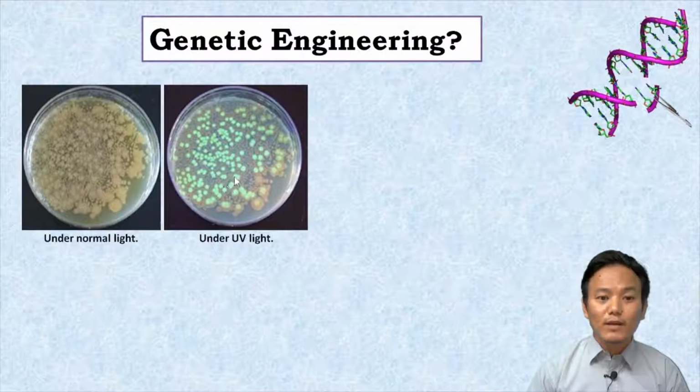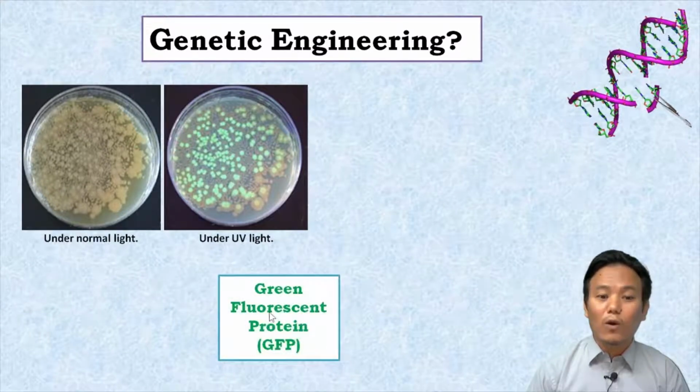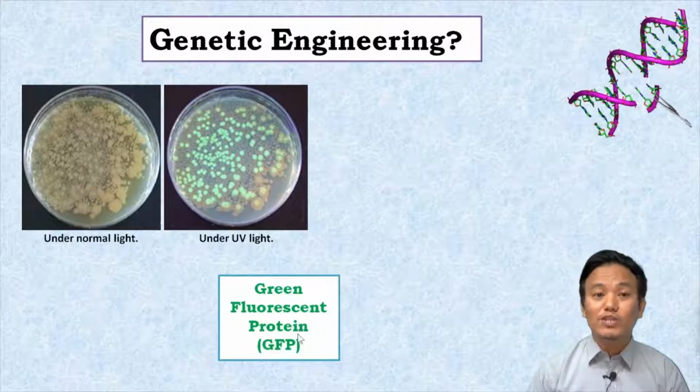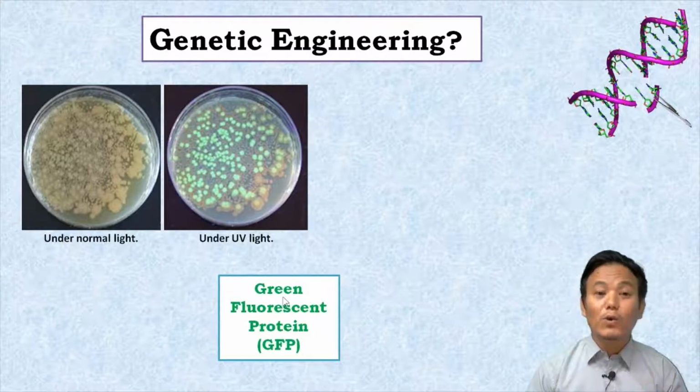Now, why are these bacterial colonies glowing under UV light? That is because the bacteria in these particular colonies are producing a particular protein called green fluorescent protein, or GFP in short. The green fluorescent protein is the protein which has the capacity to glow under UV light.